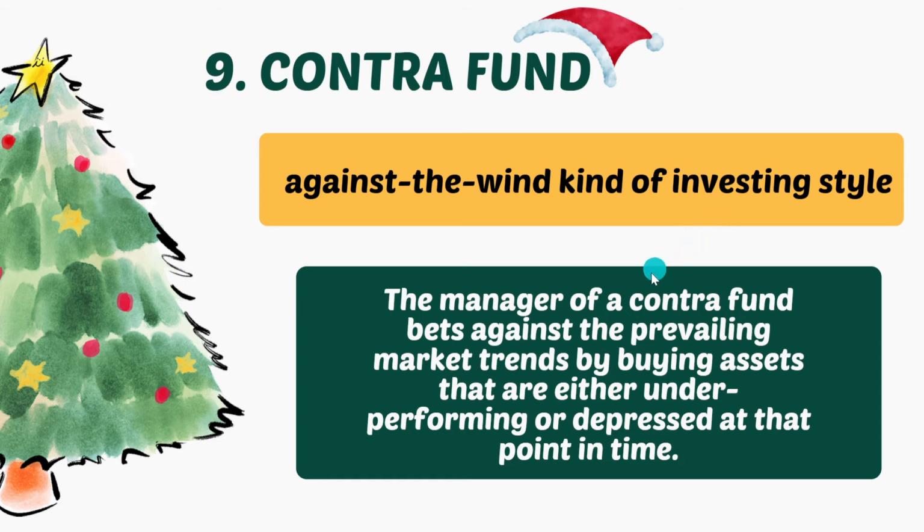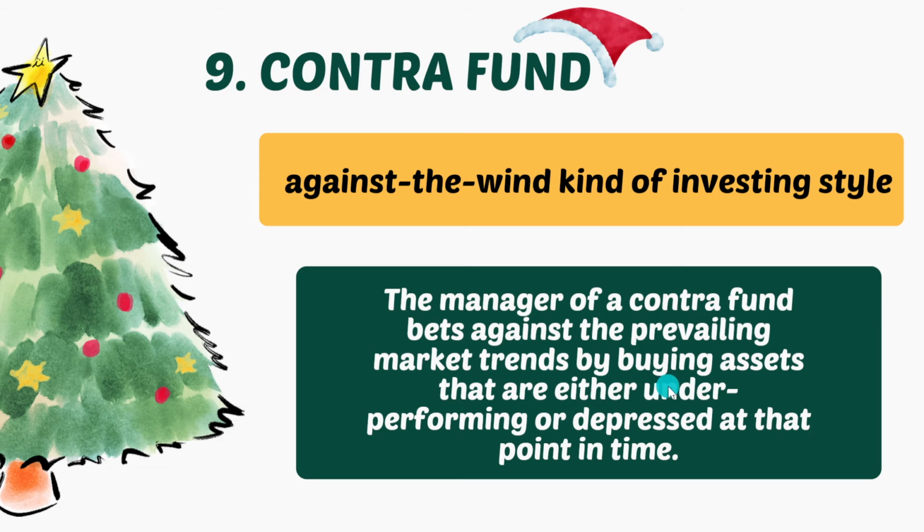So suppose all the fund managers are thinking कि this sector will perform better, this fund will perform better, this stock will perform better. The fund manager managing contra fund वो उल्टे डायरेक्शन में सोचेगा, वो सोचेगा कि भाई जो अभी गिर रहा है वो आगे बढ़ेगा, समझे? So the manager of contra fund actually bets against the prevailing market trend.